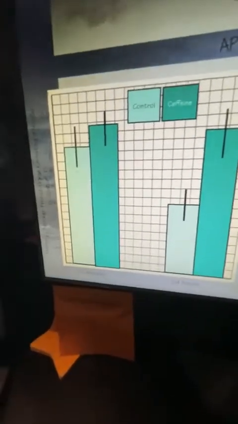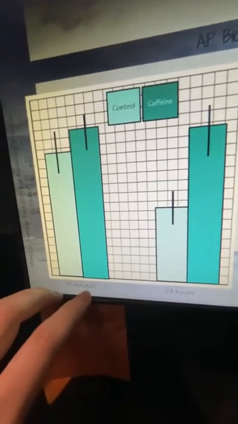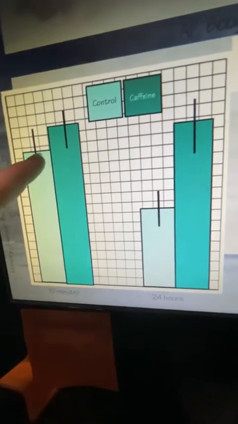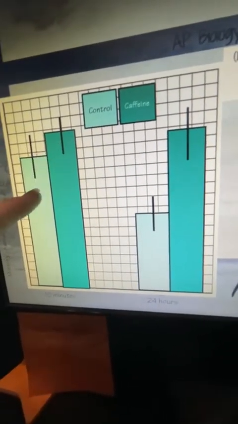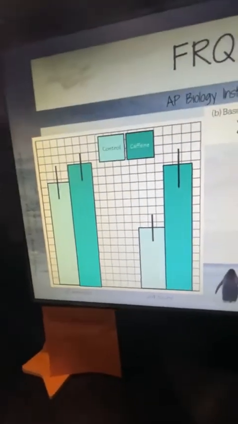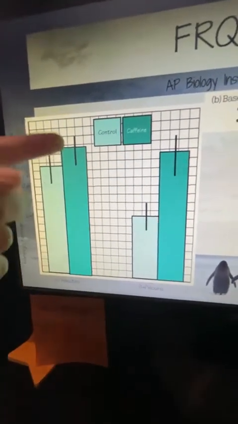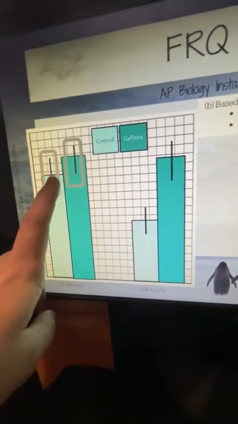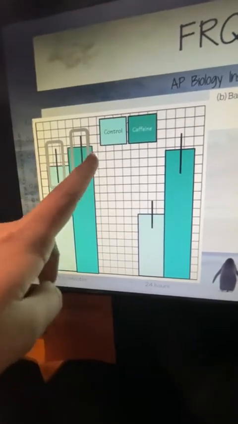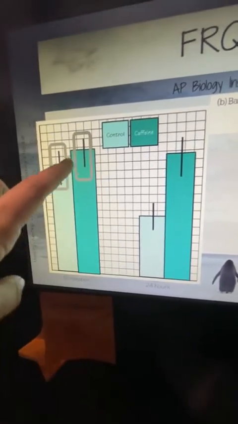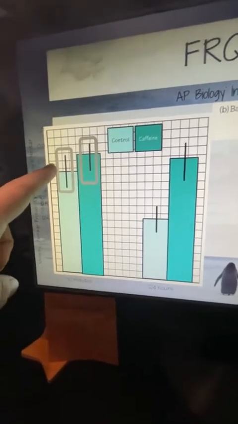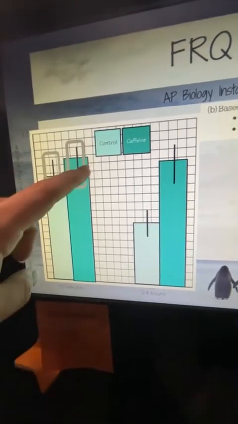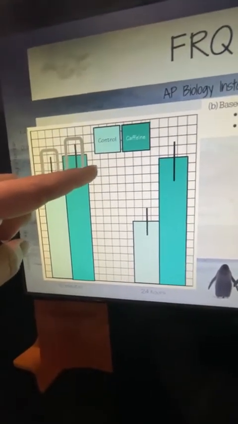So if I look here and I go, okay, 10 minutes. So my short term memory, right? I have my mean is going up. So logically, caffeine must be increasing my memory, right? Because look, the mean went up. But notice these error bars. You see how they have the same Y's? Because my error bar overlaps, that shows the data is not statistically significant. That shows me that by chance and by chance alone, this is higher. It does not mean it always will.